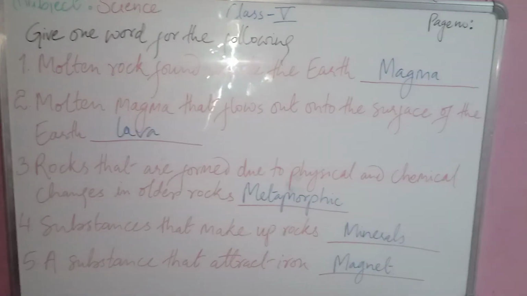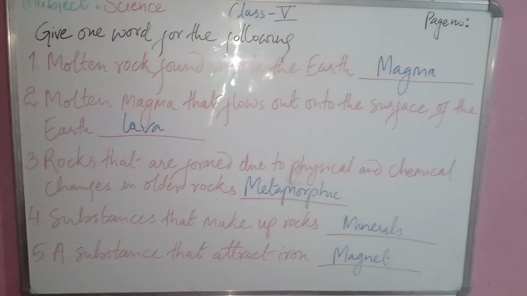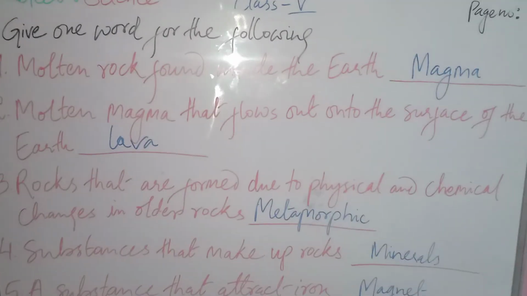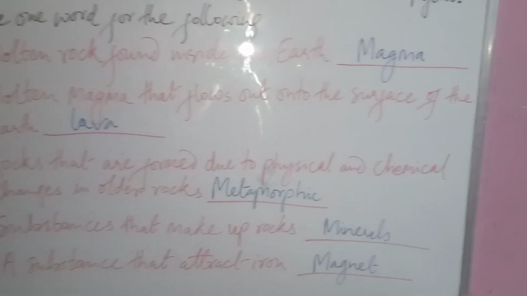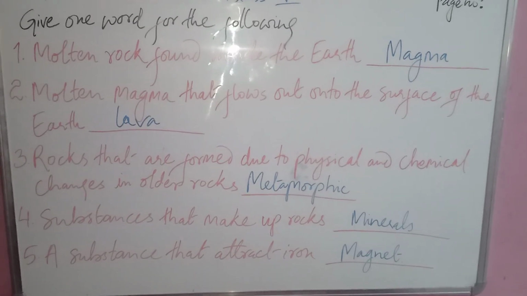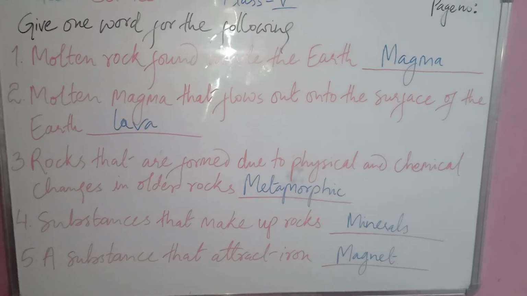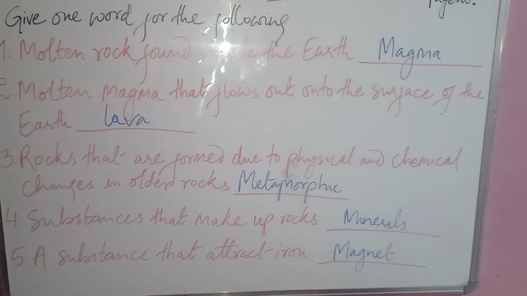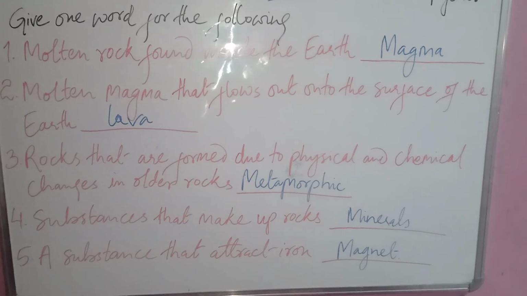Moving on. So now we have give one word for the following. So the first question is molten rock found inside the earth, that will be your magma. And then question number 2, molten magma that flows out onto the surface of the earth is lava.